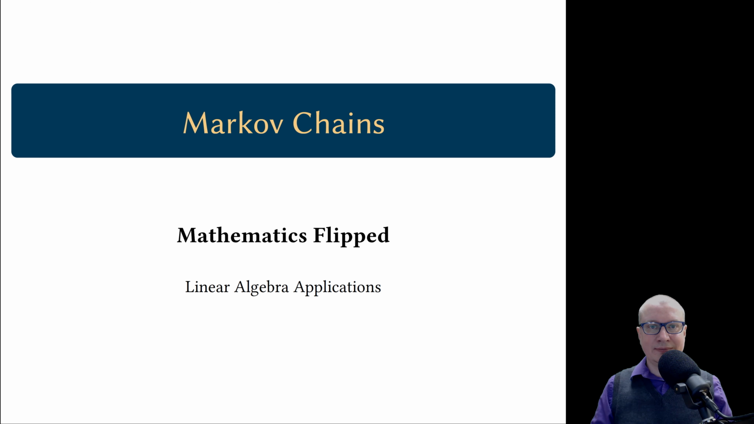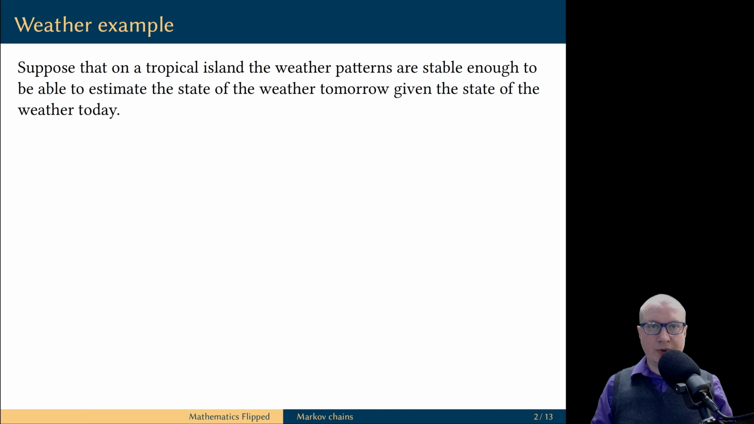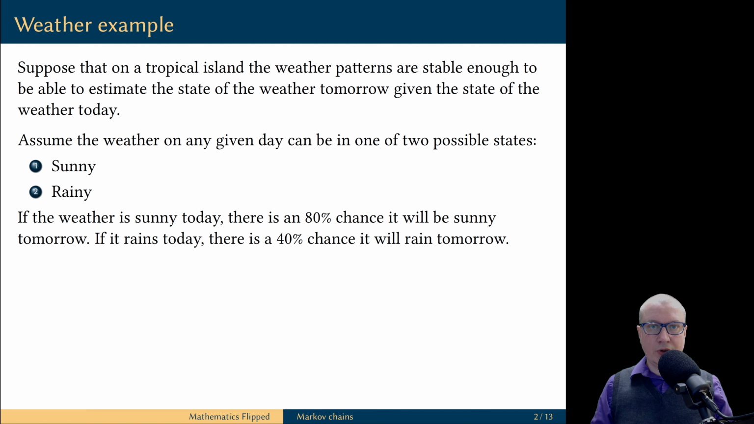Let's get started. Suppose that on a certain tropical island the weather is stable enough so that we can estimate the weather tomorrow given the weather today. For simplicity, we're going to assume that on any given day the weather can be in two possible states. It could be sunny or it could be raining. We also know if it is sunny today, then with 80% chance it is going to be sunny tomorrow, and if it rains today, then with 40% chance it is going to rain tomorrow.